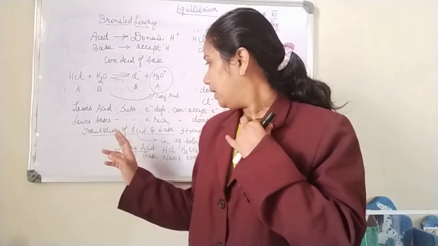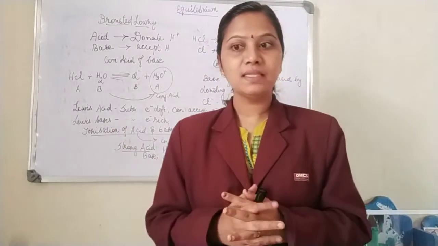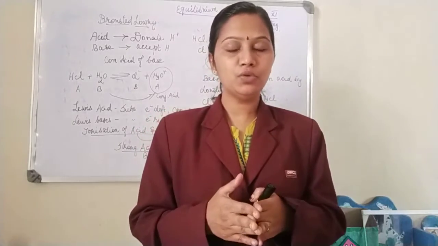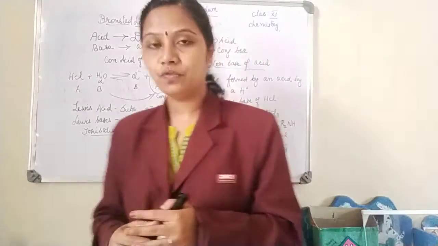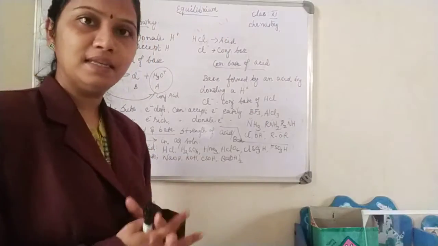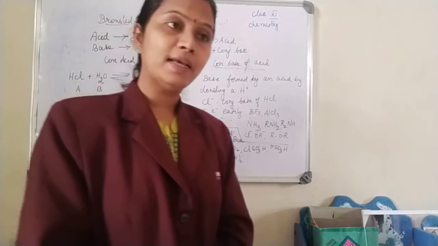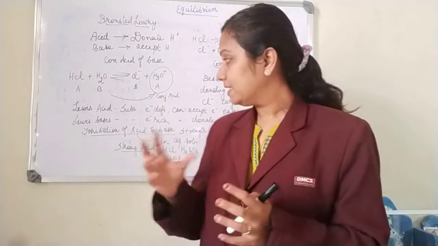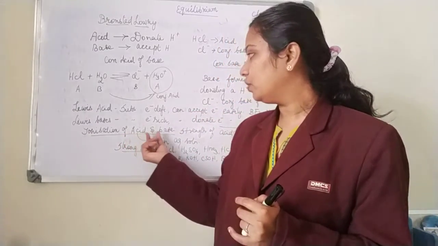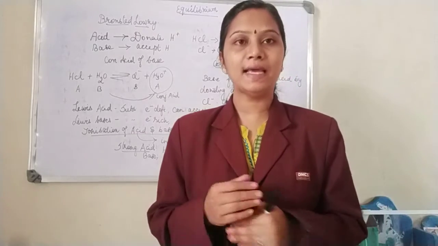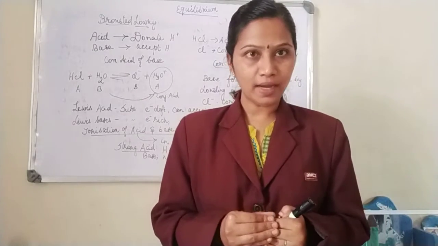Done. Now about ionization of acids and bases, already we have seen in the live session. I think I have even derived the Ostwald dilution law. We saw the derivation of Ostwald dilution law. So why do you need to ionize an acid and base? See, ionization of acid and base is going to tell you the strength, or the extent of strength, of your acid and base in aqueous solution. So this is the reason why an acid and a base should undergo ionization.